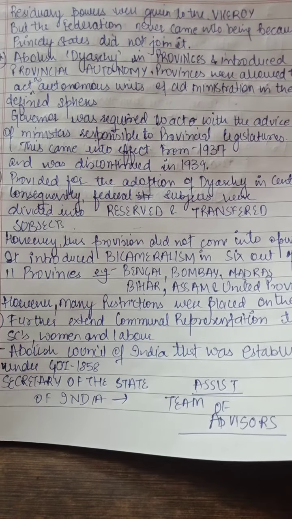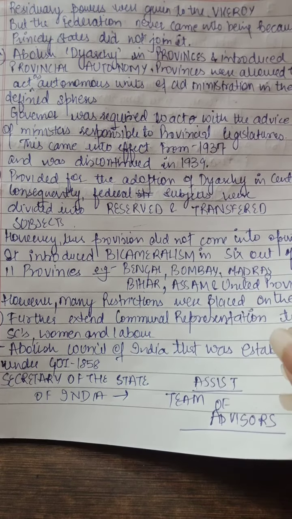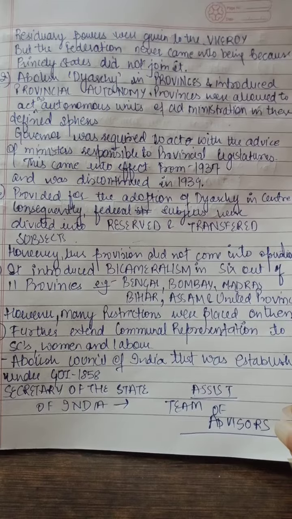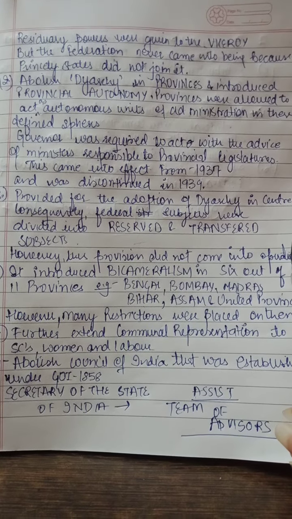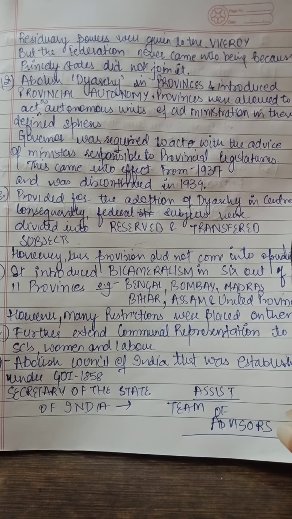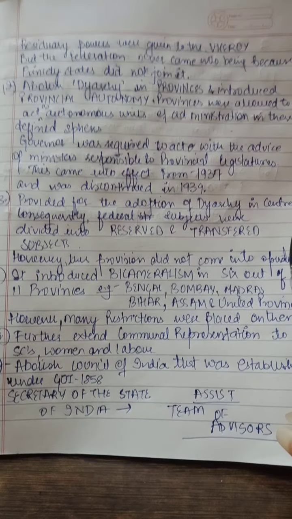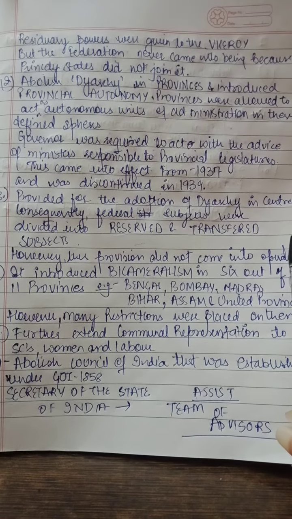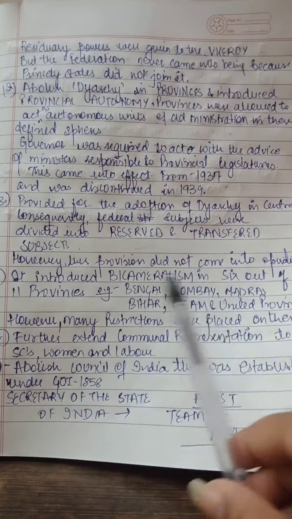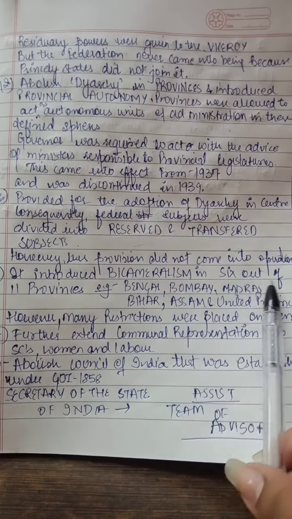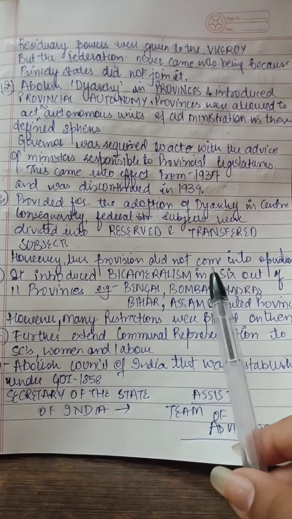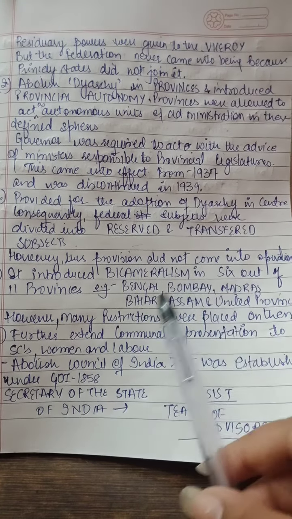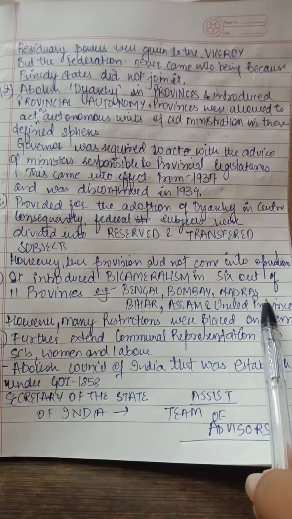Now what is bicameralism? Bicameralism means having two houses. For example, in the center we have two houses: the Rajya Sabha and the Lok Sabha. Rajya Sabha is known as the upper house and the Lok Sabha is known as the lower house. Similarly in the states we have the legislative council and legislative assembly, often called Vidhan Parishad and Vidhan Sabha. Now I am going to say the names of the 6 provinces on which bicameralism was introduced: Bengal, Bombay, Madras, Bihar, Assam and United Province.